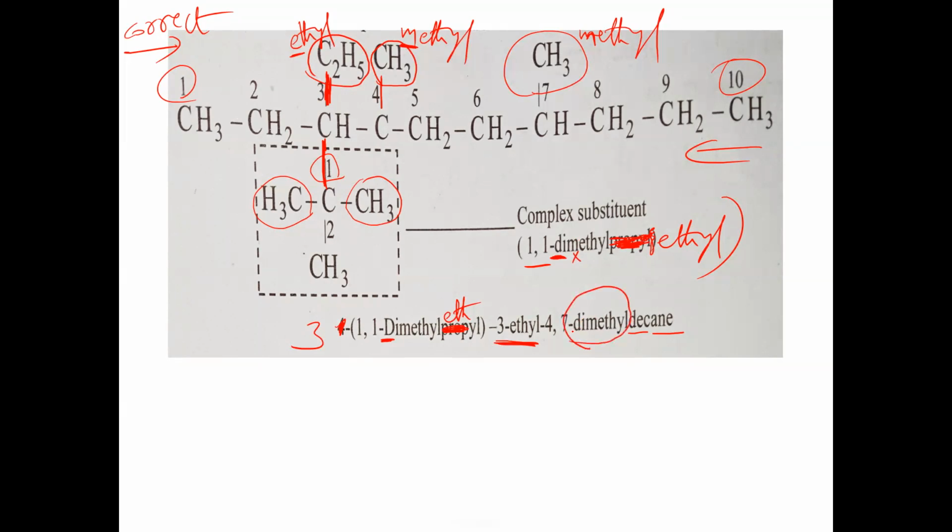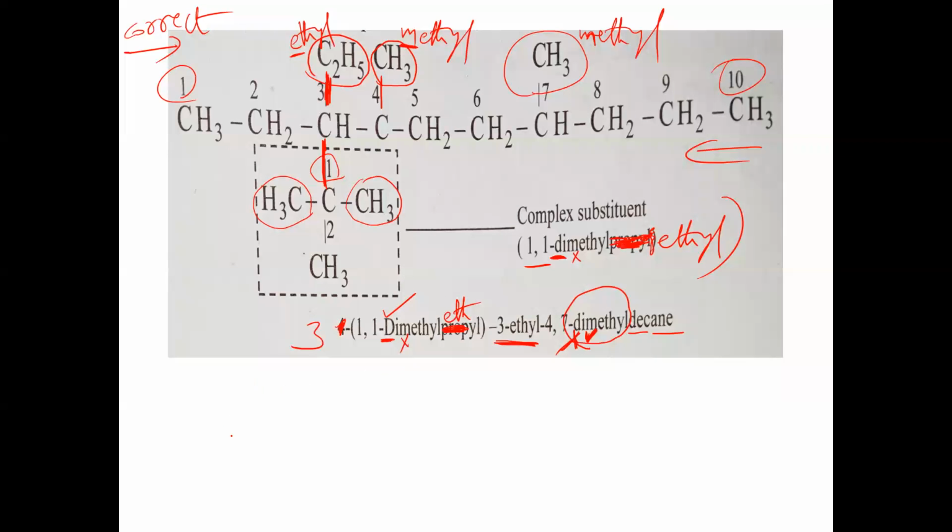In this case, D should not be taken. We should take M. In this case, dimethyl, M should be taken, D should not be taken. But dimethyl ethyl is a complex substance. In case of a complex substance, we have to take D, we should not take M. Is the concept clear to all?